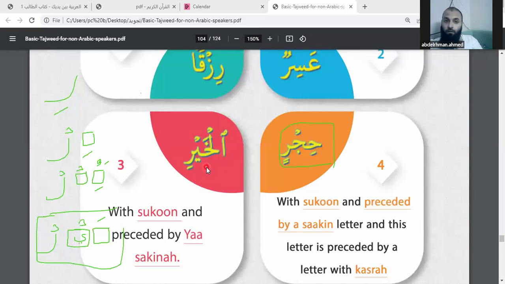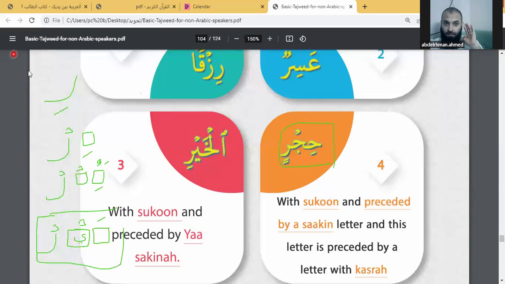This is one exception. But if there is any letter except the Ya with Sukoon preceded by Fatha, 100% it's heavy. Again, the Ra Sukoon preceded by only the letter Ya, and the Ya preceded by Fatha, make it light. It's one exception, like khayr.